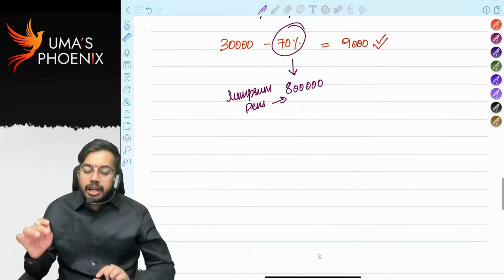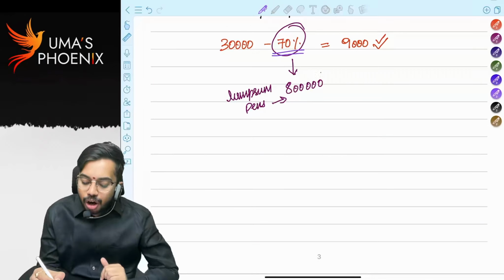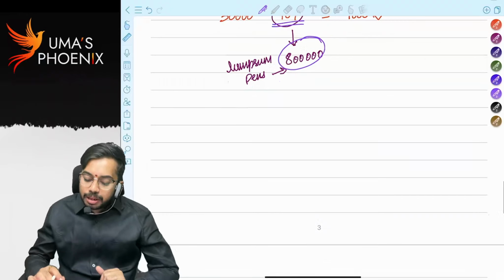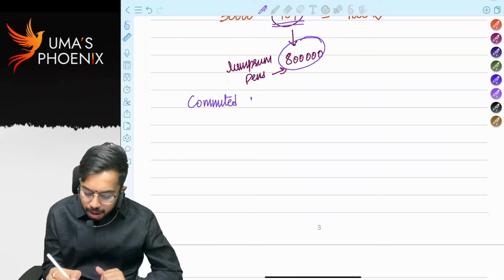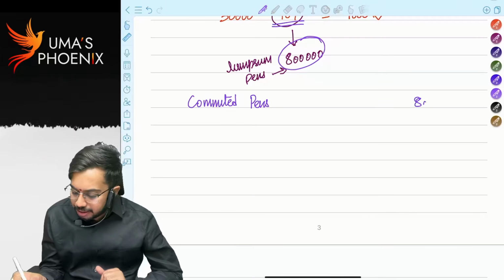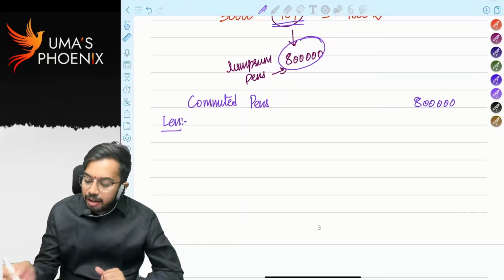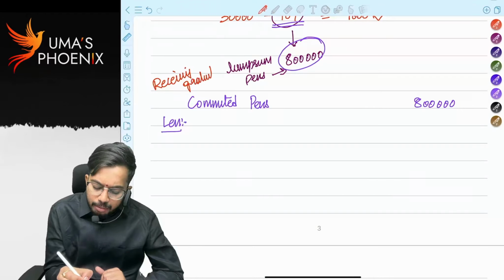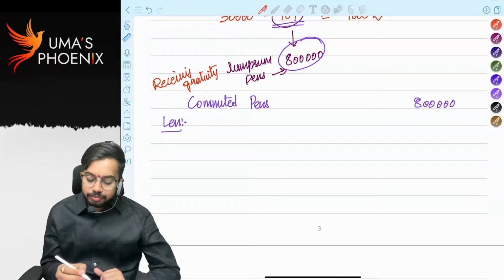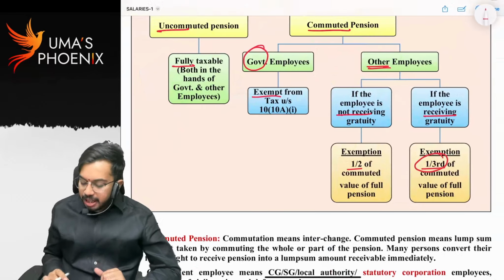Now, see here, the employee commuted 70%. In return he got 8 lakh rupees. So how much is the commuted pension? Commuted pension is 8 lakh rupees. From this, exemption is allowed. For example, let's say the employee is receiving gratuity. If the employee is receiving gratuity, how much exemption will be allowed? Then 1/3 is allowed as exemption, right?